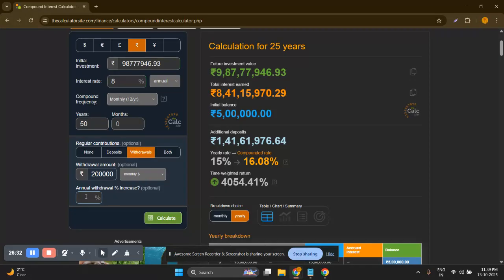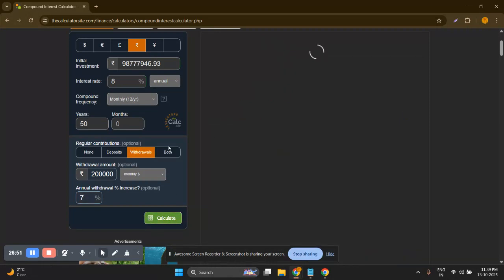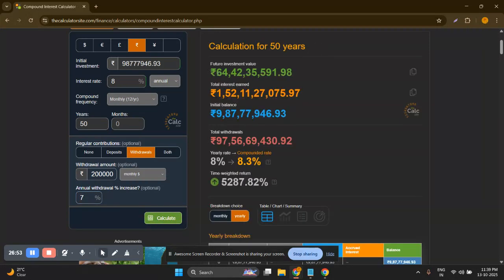Maybe your children will be independent, and they will be able to manage their own expenses. So 2 lakh will be enough, because if in the current scenario you are managing your whole family with 50,000 rupees, it will be okay for you. And you still manage to secure it against the 7%, which is the inflation rate. And if you calculate it, you will secure 64 crore rupees even after 50 years of your survival.